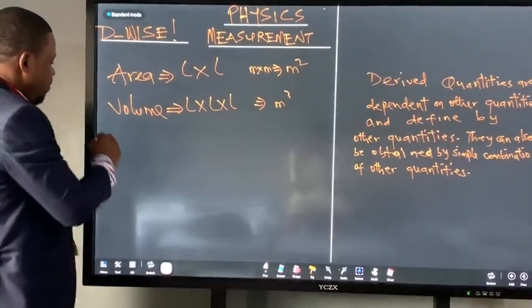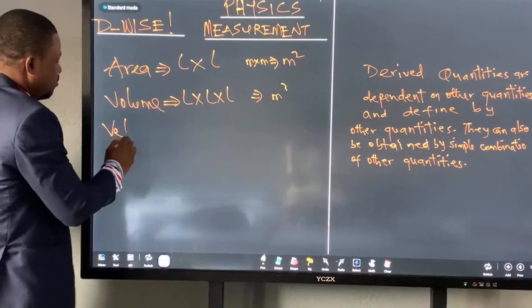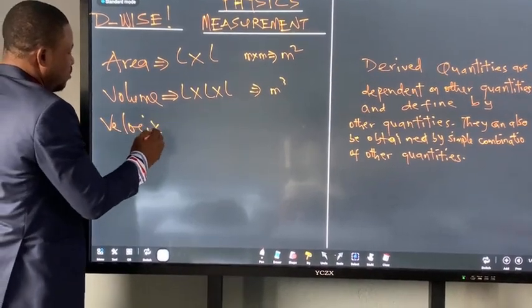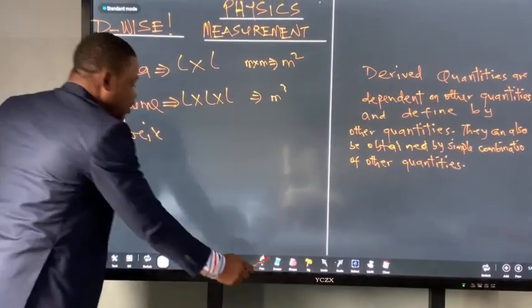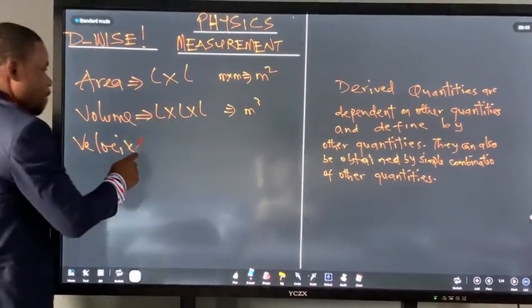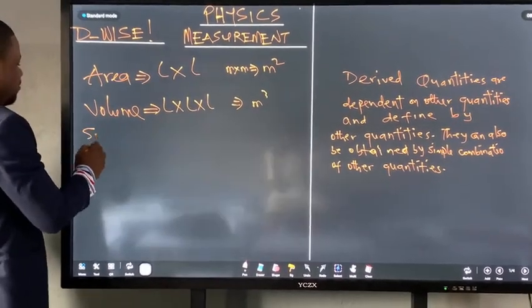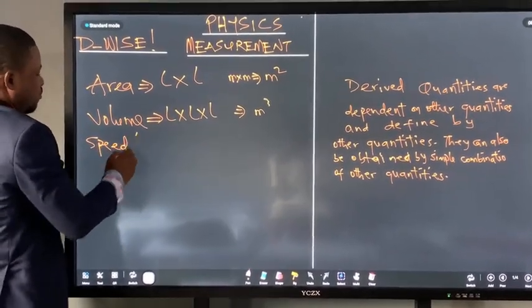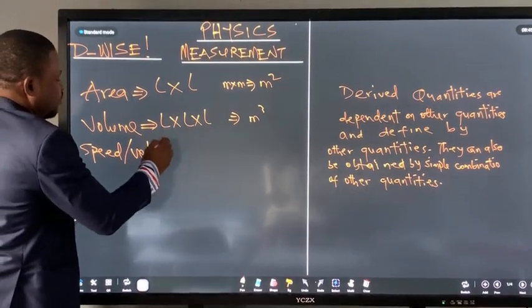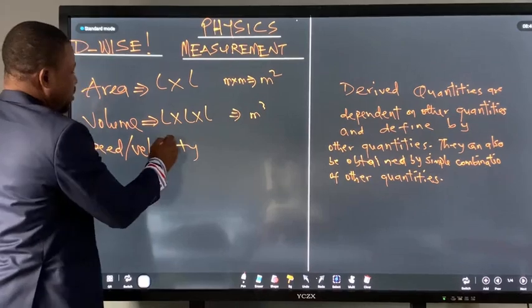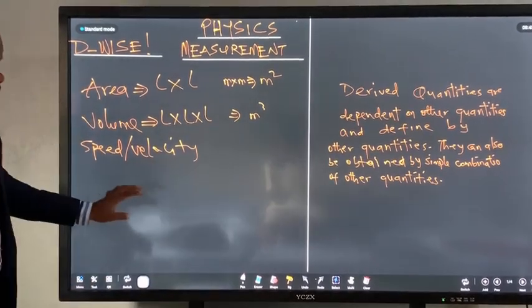Then if I have velocity or speed, I want to emphasize as I'm doing this. What is speed?